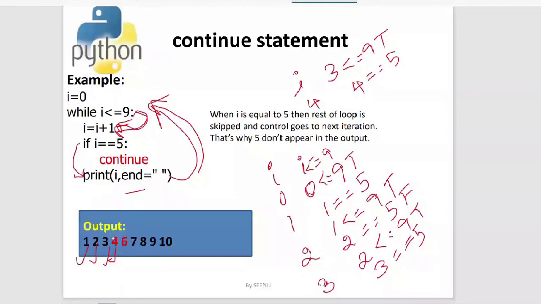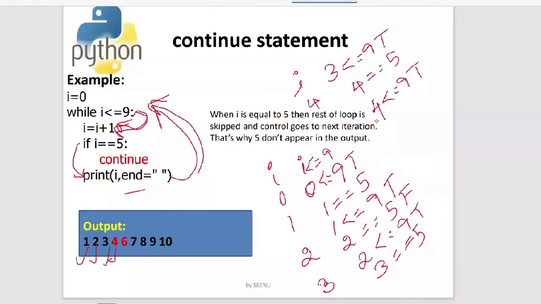Okay, so now it goes for the next iteration. In the next iteration, what is i? The i value is 4. 4 is less than or equal to 9. The condition is true, so it enters into the while body.